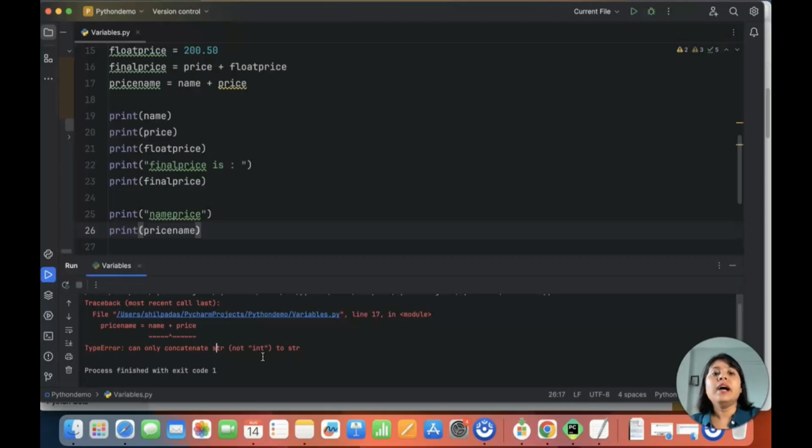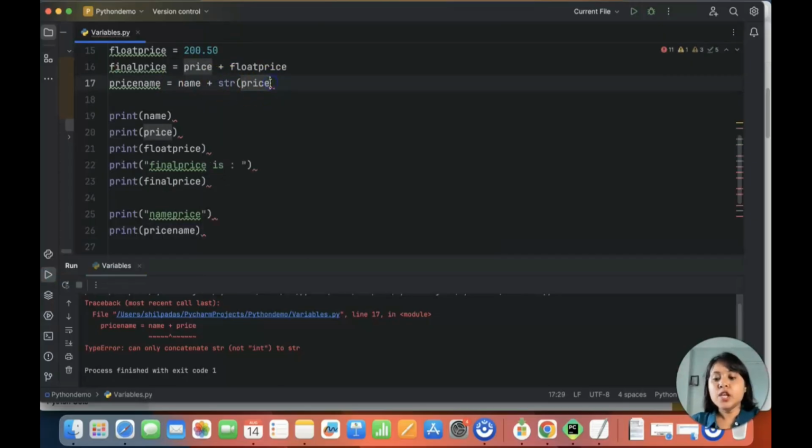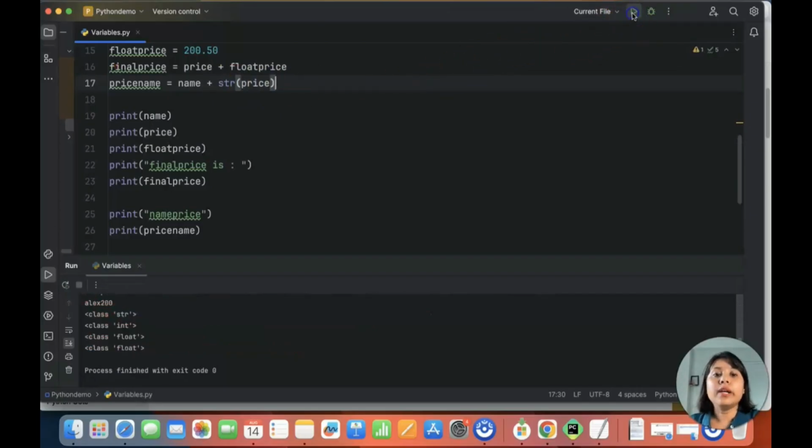Let's say I want Alex and then 200. For that, I can convert this particular integer to a string data type. So let me convert this into a string data type. Now I will go ahead and execute this. What you see here is my name price, and the result I got is Alex 200.